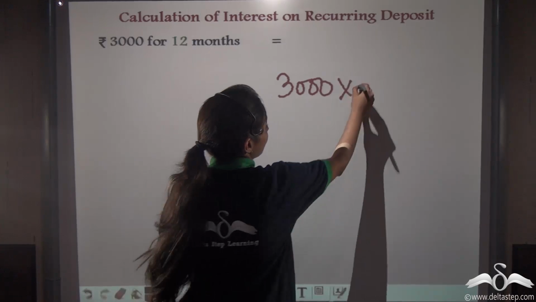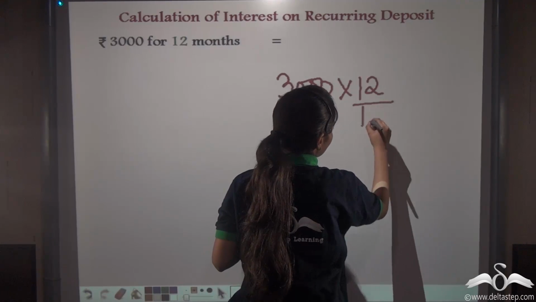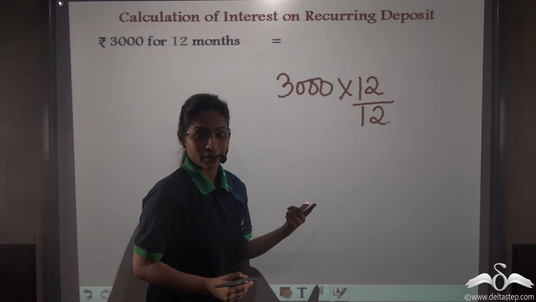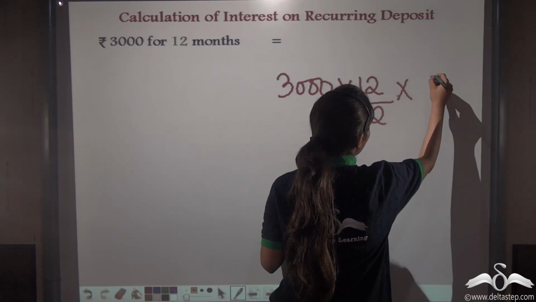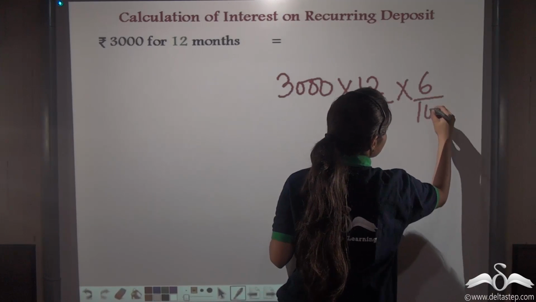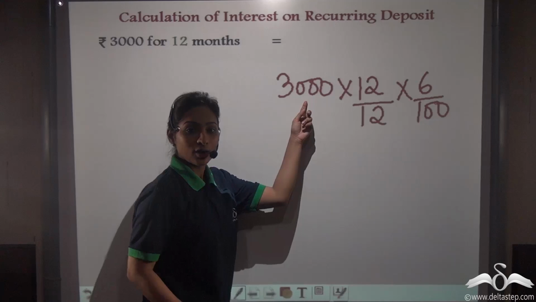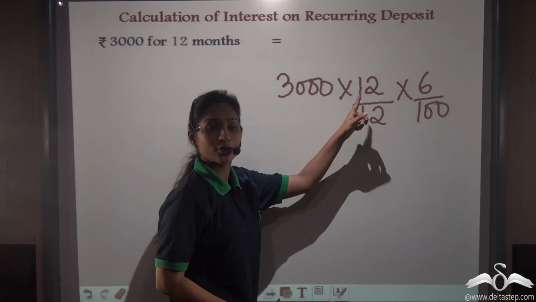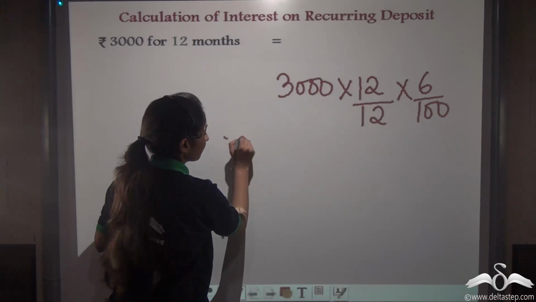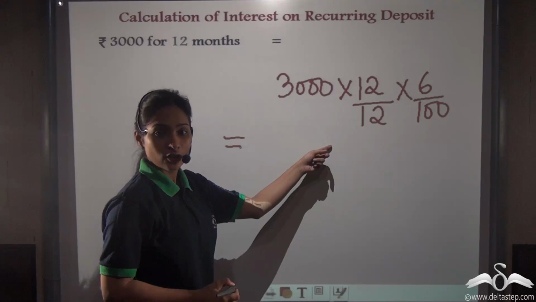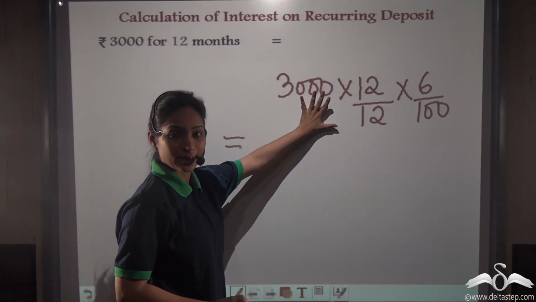Now 12 months, that is 12 by 12. Now 12 by 12, 1 year. Into 6%, that is 6 by 100. Well, this formula you are familiar with, P into R into T. Now, instead of solving this, let us just keep it like this for a while.